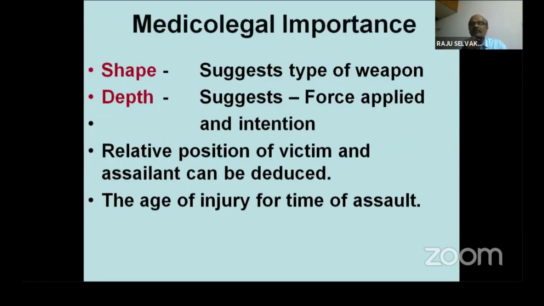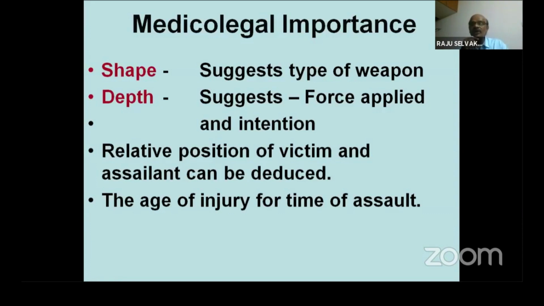If a weapon is used to stab a person forcibly, it reaches the maximum depth. The depth of the weapon is what produces maximum damage. If the depth is less, the damage is limited. If the depth is more, the damage is more. So the force applied tells the intention of the accused, whether the intention is to kill a person or to injure him badly. The relative position of victim and assailant can also be deduced.